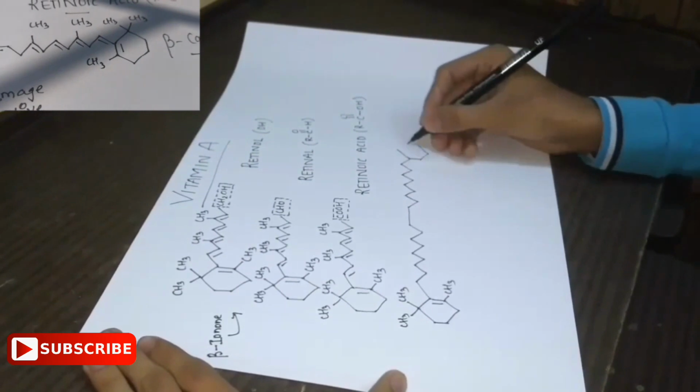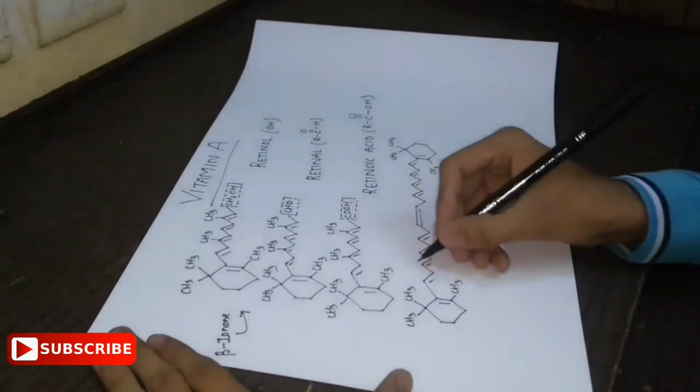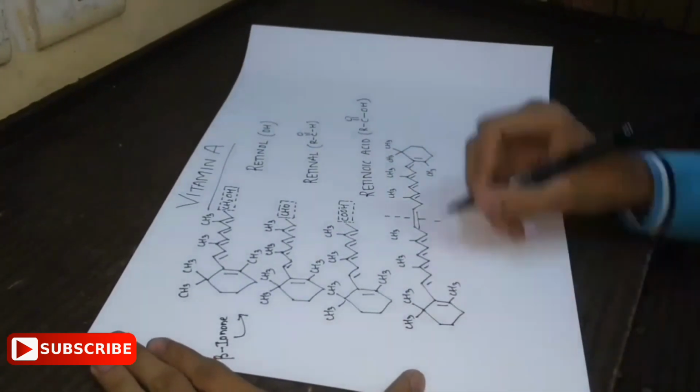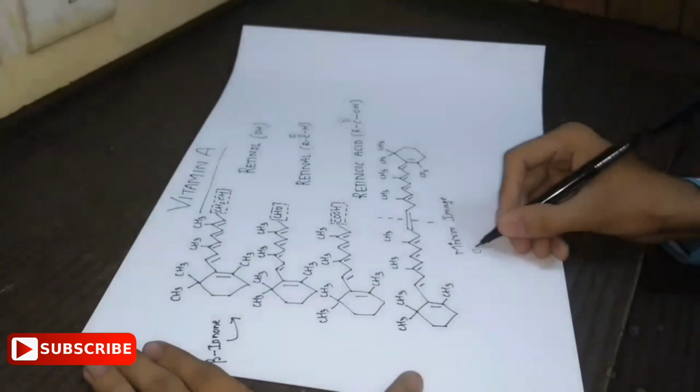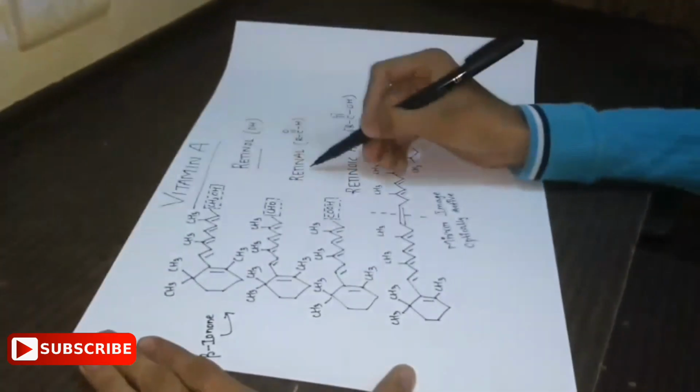Coming to the fourth structure, that is known as beta carotene, it consists of the same beta ionone ring with the aliphatic side chain and the mirror image of the same moiety joined by the methylene bridge. It is a mirror image, so it may be optically active.